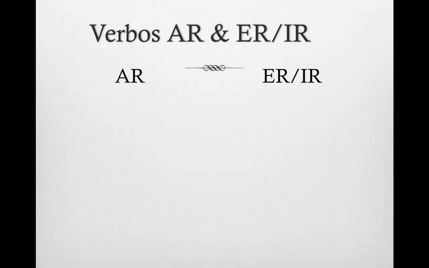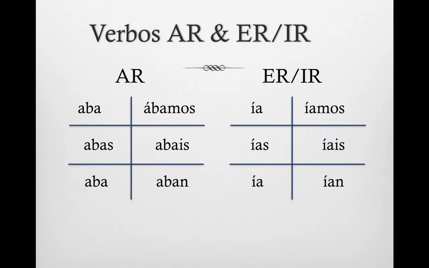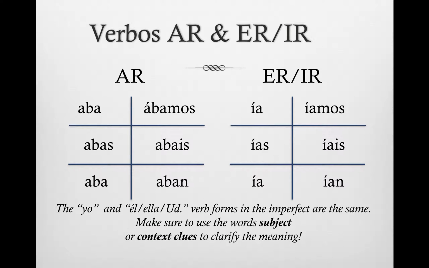The great thing about it is AR verbs all conjugate the same way, where the endings are as follows: aba, abas, aba, ábamos, abais, and aban. Note the accent on the nosotros form. ER and IR verbs all conjugate with accents: ía, ías, ía, íamos, íais, and ían. The yo and the él/ella/usted verb forms in the imperfect are the same.